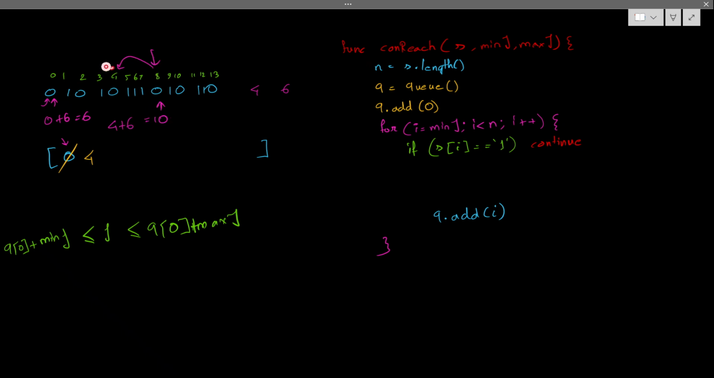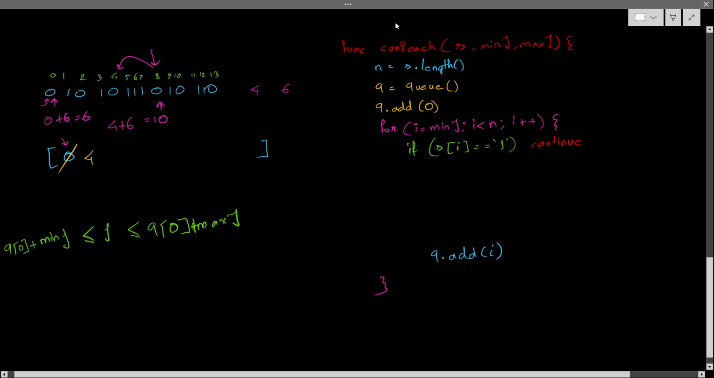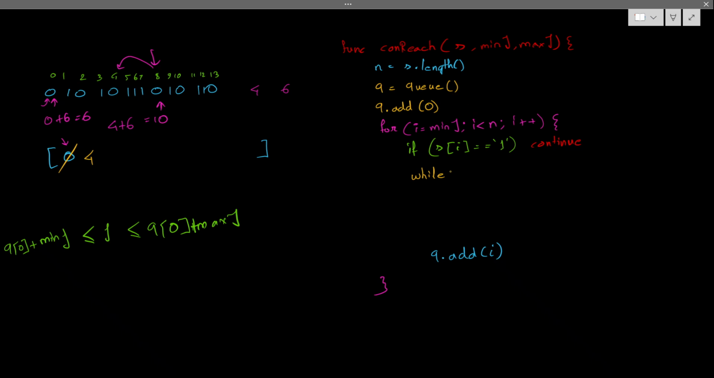So yes, I can reach. Index 8 can think it can reach from index 4. So what I am doing here is writing one loop. In the loop, what I am checking is: while my queue is not empty.